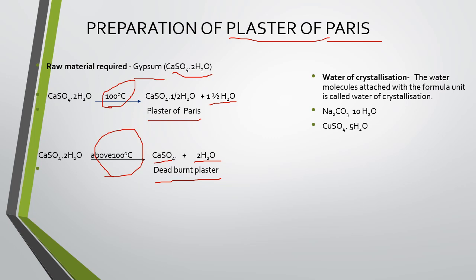And the dead burn plaster has no more property of plaster of Paris. Now here, water of crystallization: the water molecules attached with the formula unit are called water of crystallization. For example, sodium carbonate decahydrate, washing soda. Here the 10 molecules of water in washing soda are known as water of crystallization. Likewise, copper sulfate, also known as blue vitriol, has 5 molecules of water as its water of crystallization.